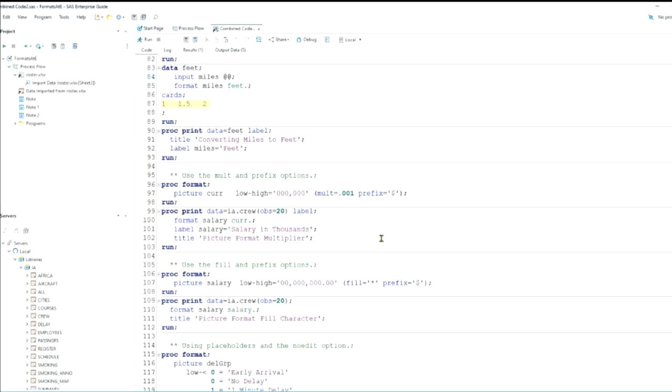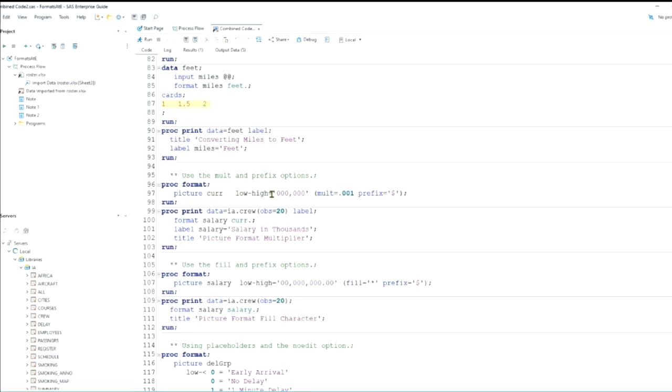Okay. Here, we're saying we want to write out currency. Now, this is going to be for salaries, and we can't use dollars, so we're going to call it currency. We want all the values that aren't missing to be written out with a comma separator.